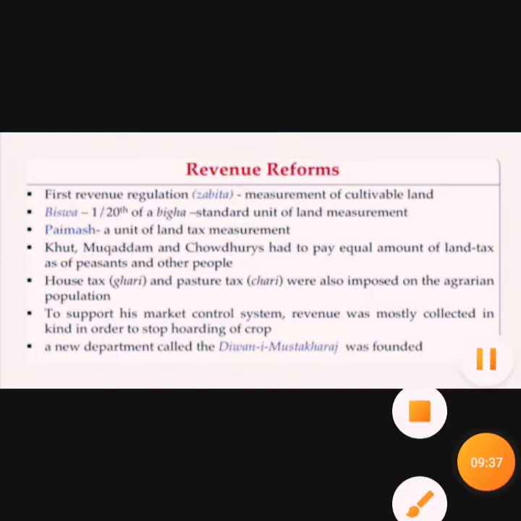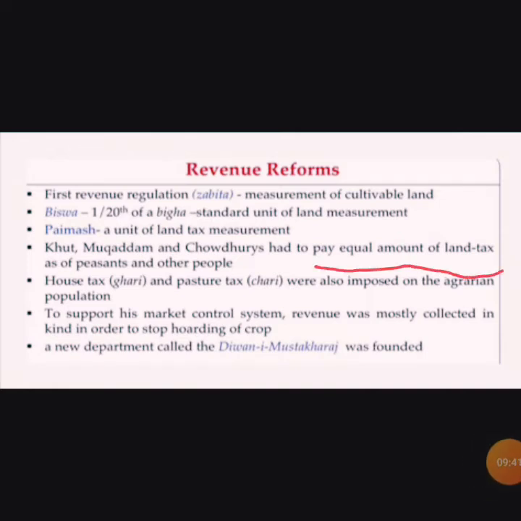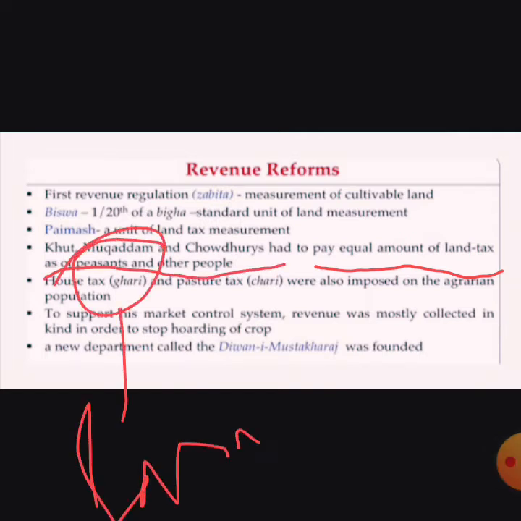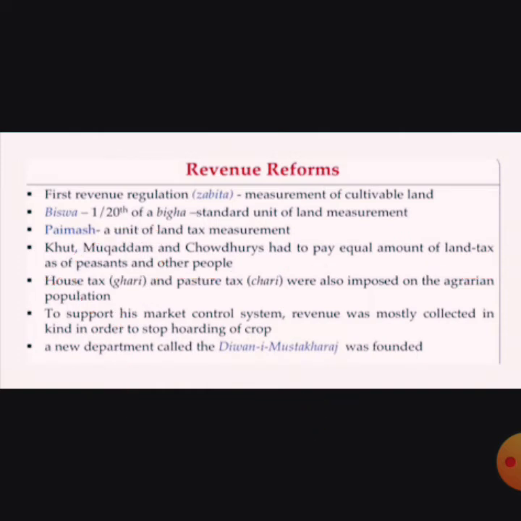Next, the peasants and the other people paid an equal amount of land tax. Peasants means farmers. So the payment was equal: if the revenue was collected by the Khiljis, it was equal for the farmers and for the other people.